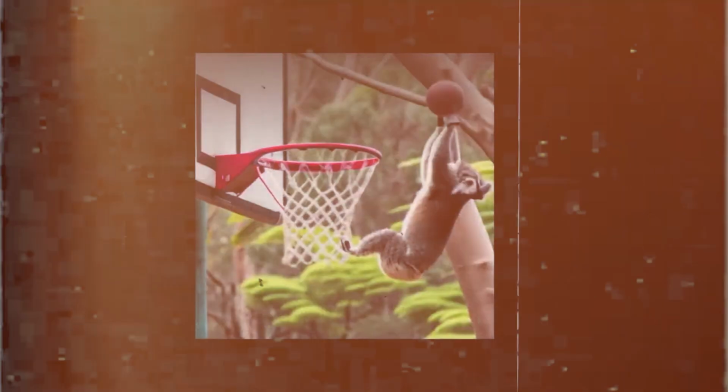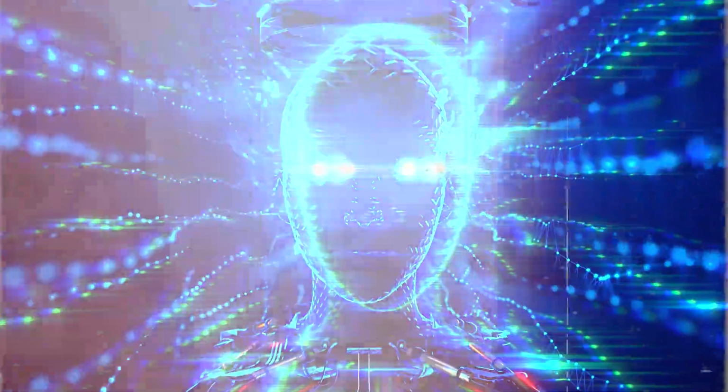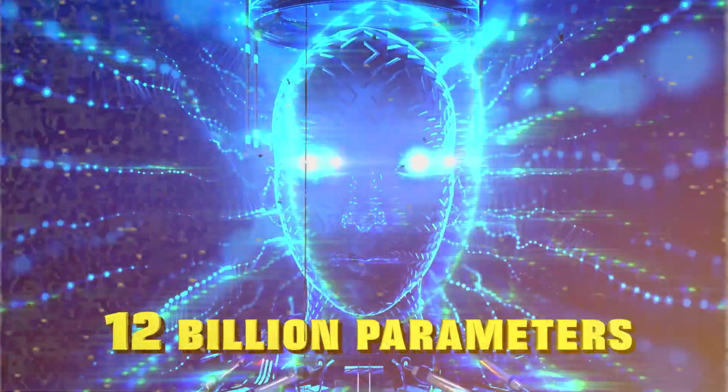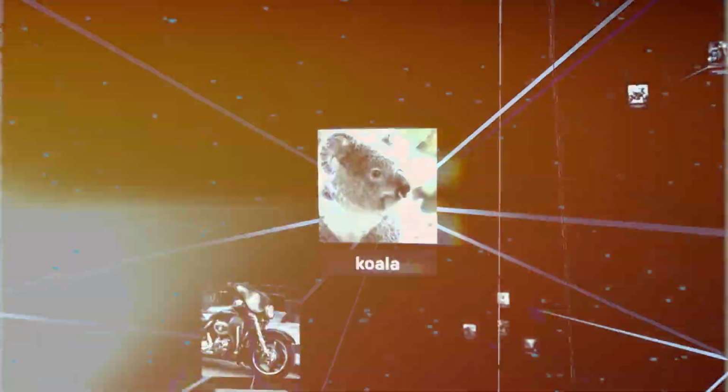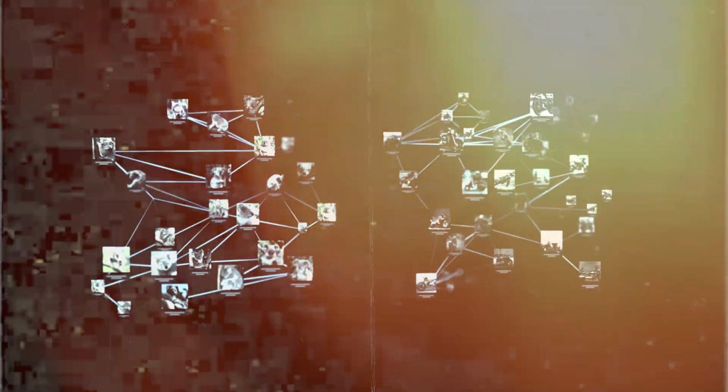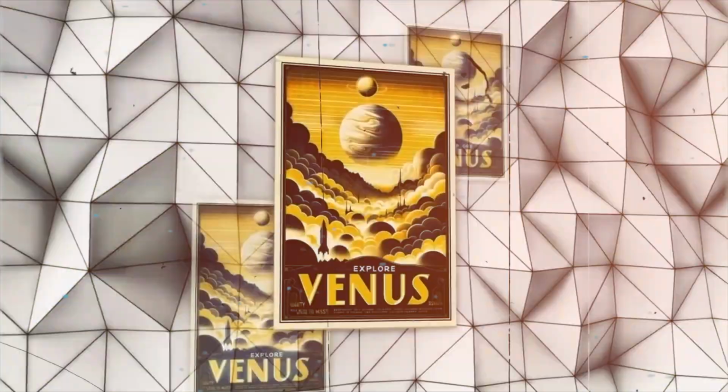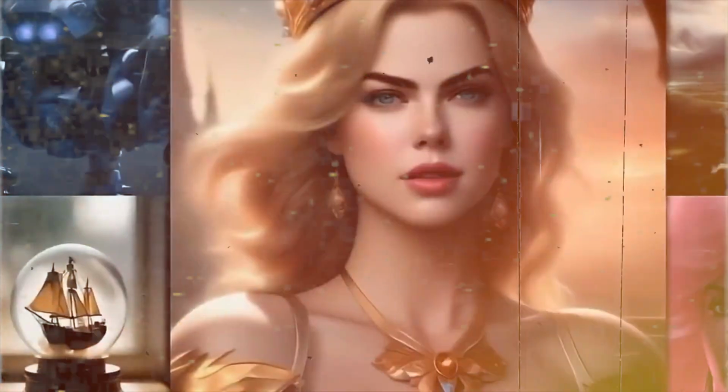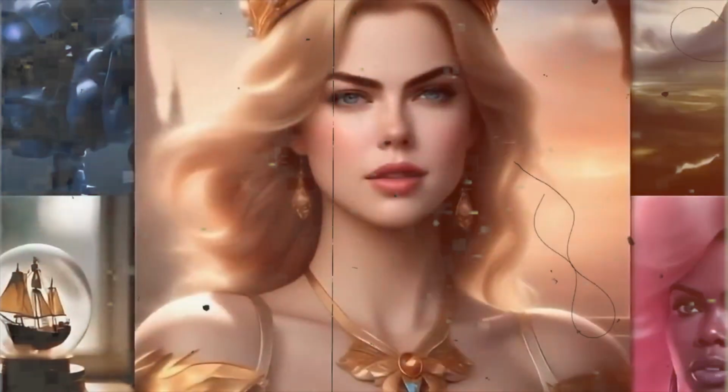Now let's peel back the curtain and glimpse the magic behind DALL-E 3. This AI powerhouse is armed with a colossal 12 billion parameters, making it an AI heavyweight. It's been trained on a sumptuous diet of text-image pairs, absorbing the art of turning words into visuals. Picture it like this. Information flows into DALL-E 3 like a magical conveyor belt. It takes text and images, fuses them into a single stream, and as if by incantation, produces images token by token. These tokens, well, they're like the building blocks of enchantment, representing words or even fragments of images. It's AI wizardry at its finest.